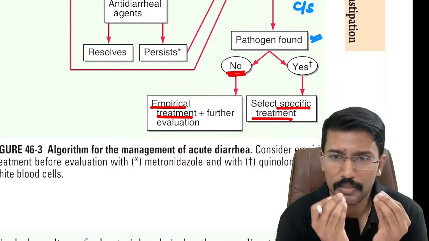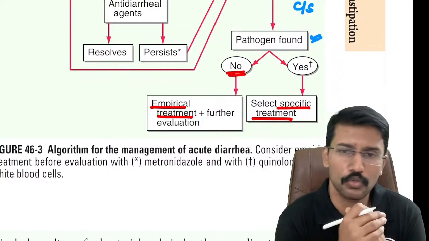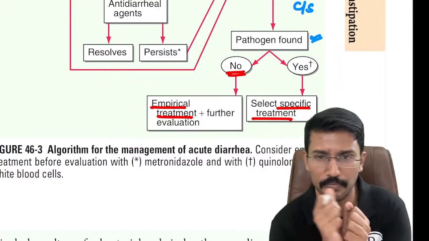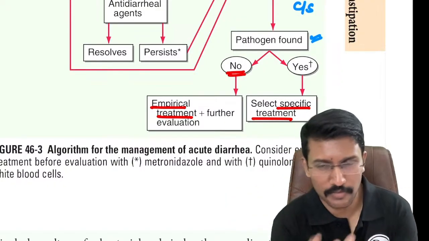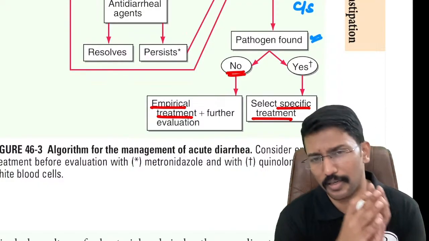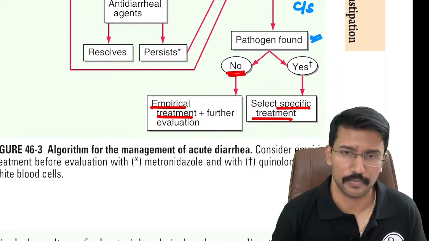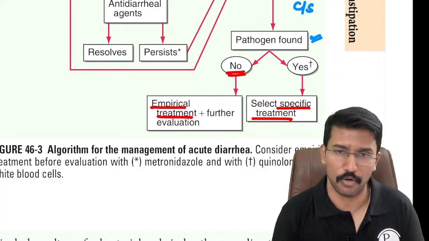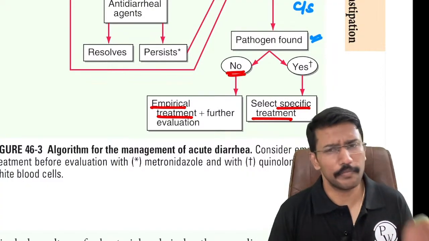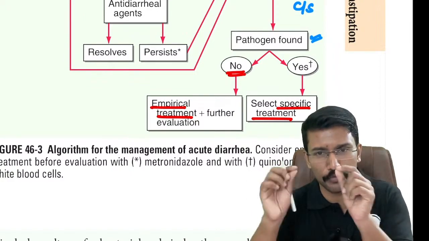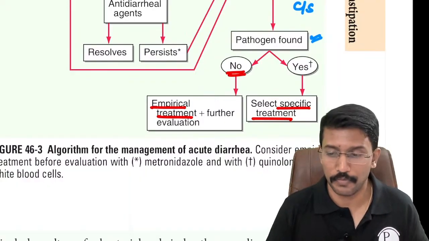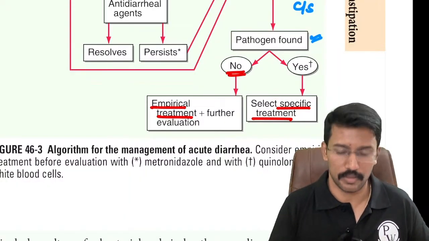Let me say that I got a 70-year-old person who has come to me with loose stools. Now, being elderly, he is at risk of catastrophic outcome, and that warrants further evaluation. So I will obviously do the stool microscopy and stool culture, and I fail to find an organism there. Now I need to give an empirical antibiotic. What should be my choice? If I find an organism, yes, there are drugs of choice for all these organisms. We will make a right choice according to that. But if I don't find an organism, what should be my drug of choice?